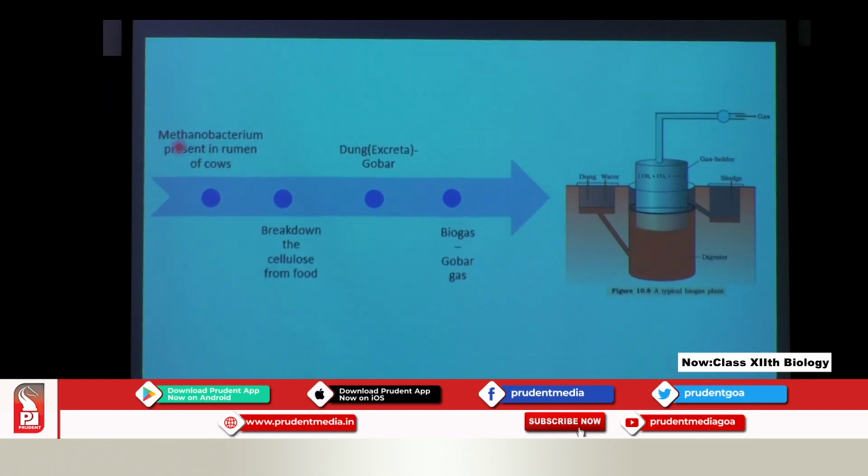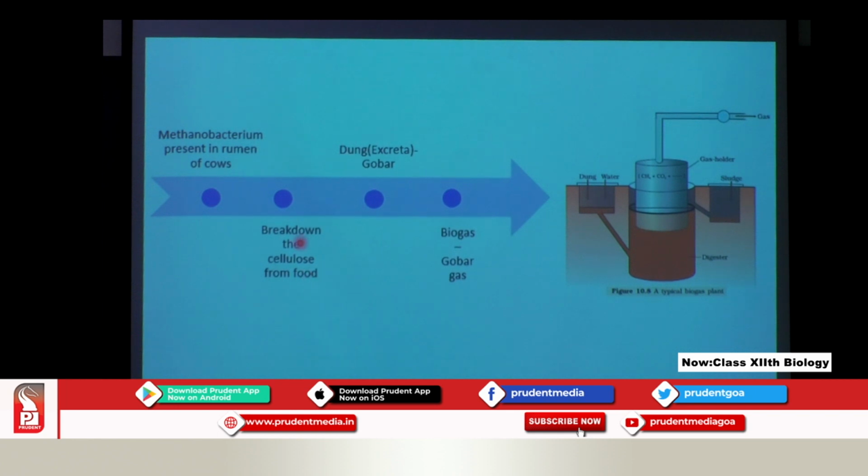So methanobacteria are present in the rumen of cows. Bacterium is singular, bacteria plural. Now these break down the cellulose from food, because the cattle eat plant matter. The plant matter has cellulose. Okay.